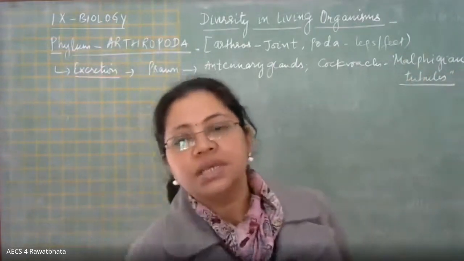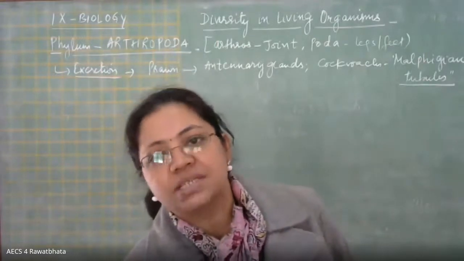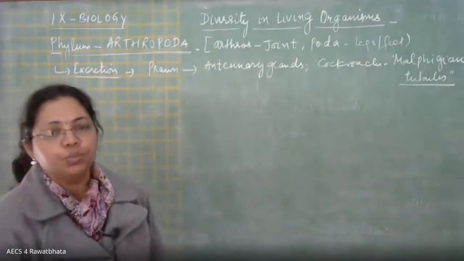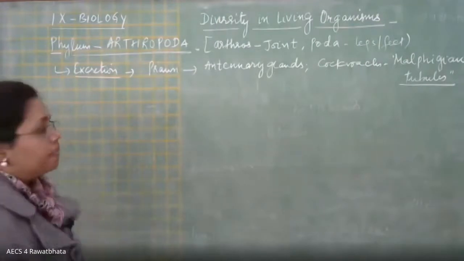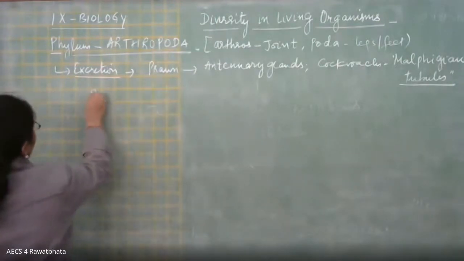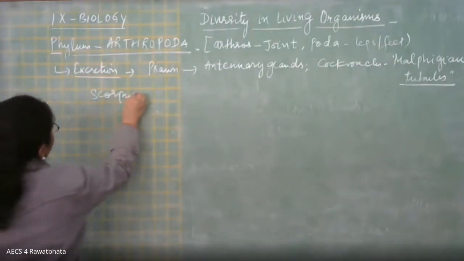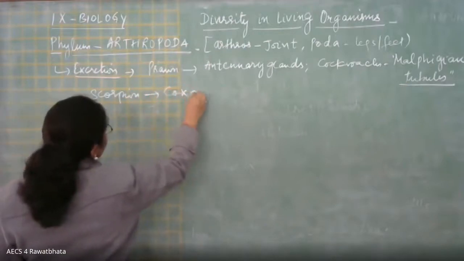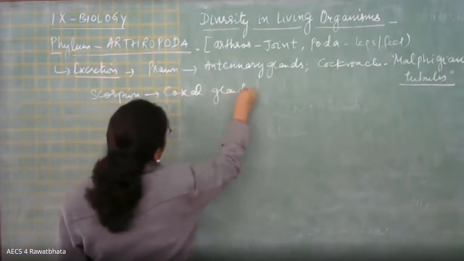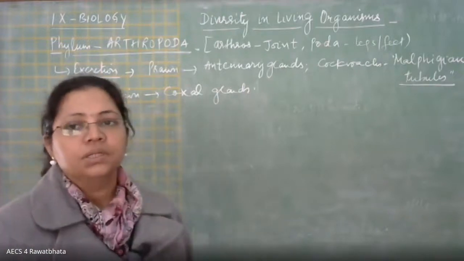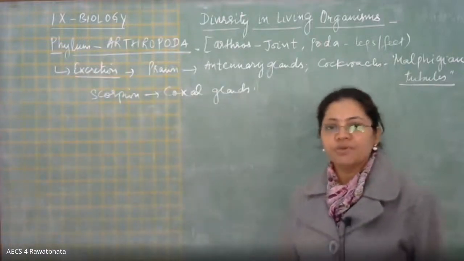Excretory organs in case of cockroach or insects, that is Malpighian tubules, right? And in case of scorpion, that is coxal glands. That is the means of excretion.